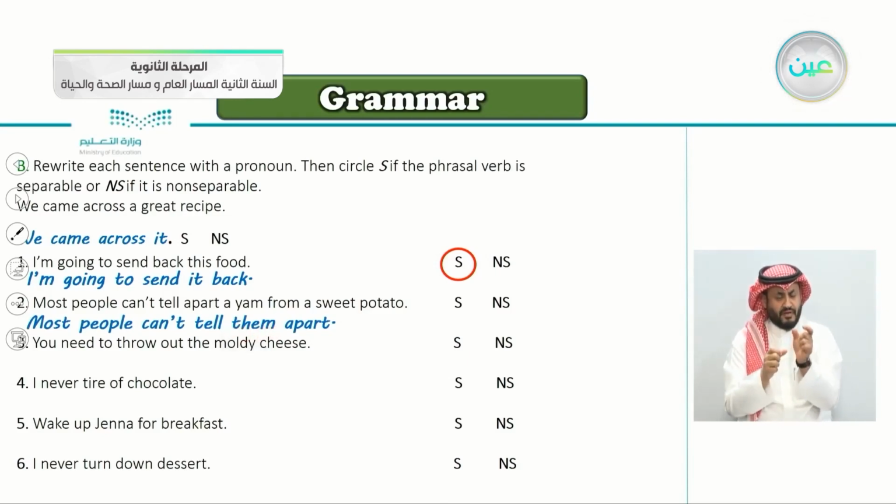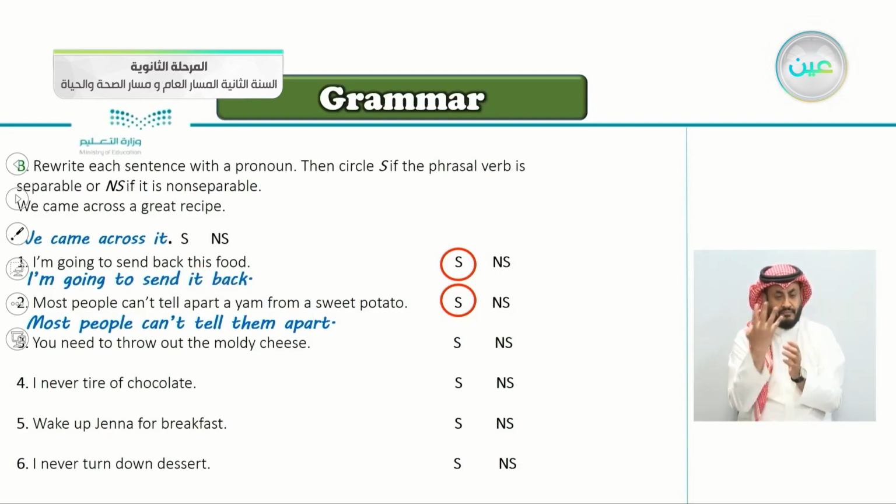Of course, it's separable, because here we said tell apart, and here we said tell them apart, because them came between tell and apart. As in send back, it came in between.